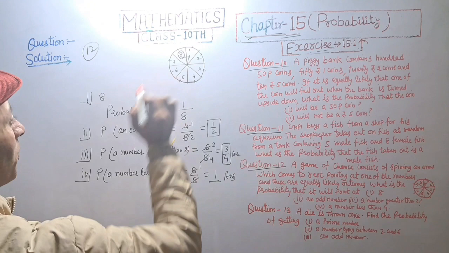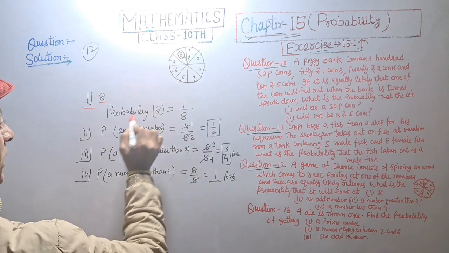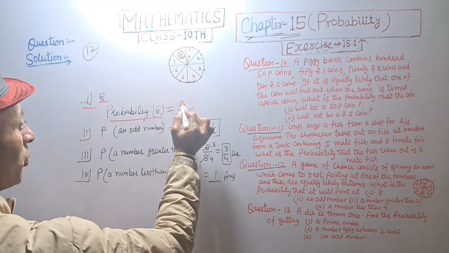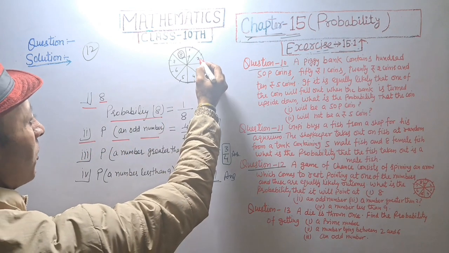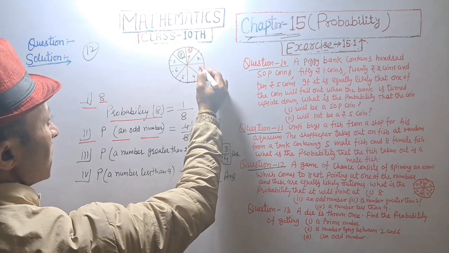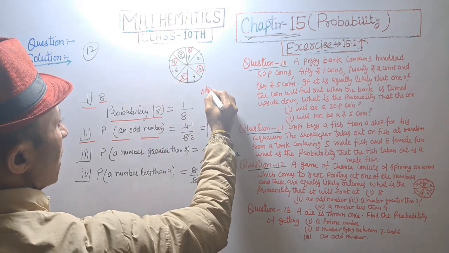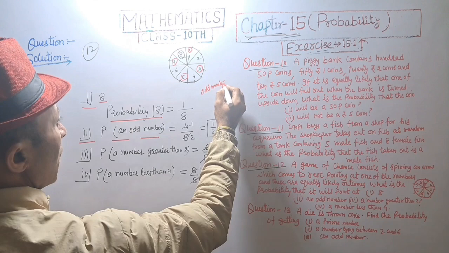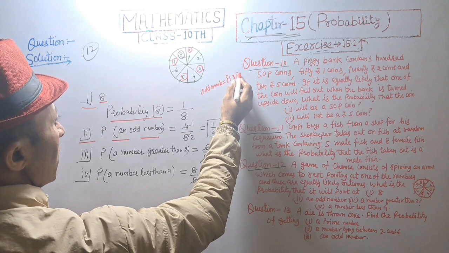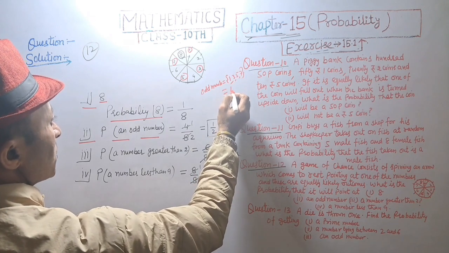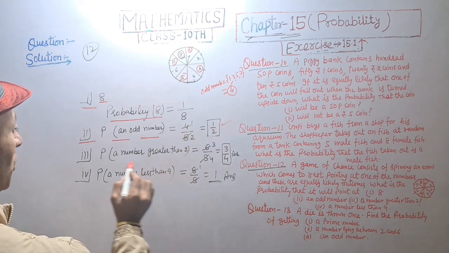We have 1, 2, 3, 4, 5, 6, 7, 8. Total number 8, and probability of 8 is 8 1 times. So probability of 8 is equal to 1 upon 8. And second, probability of an odd number. Odd number is 1, 3, 5, 7. Number is 4. Total number is 4. So probability equal to 4 upon 8. That will be 1 upon 2.